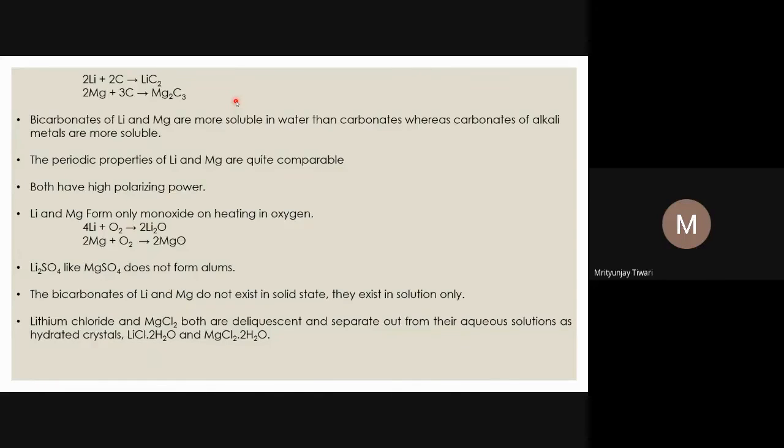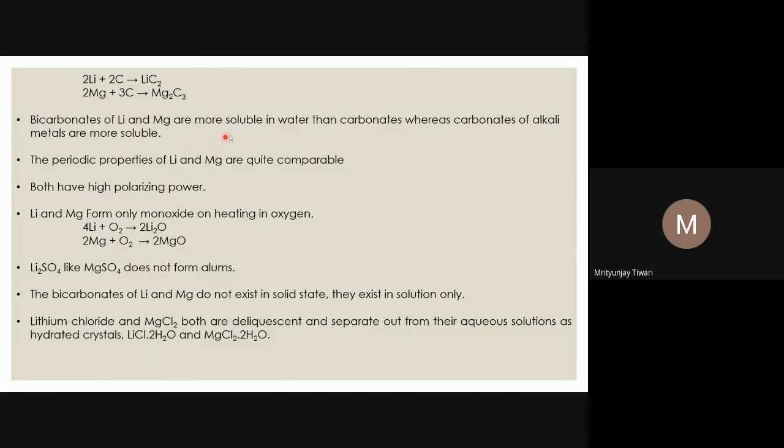The valency of carbide was not explained by the valence bond theory, we explained it from the molecular orbital theory. So carbide's valency is 2, and it forms Mg2C3. Magnesium also forms carbide, like lithium forms carbide. However, other alkali metals do not react with carbon to form carbide. Only lithium reacts with carbon to form carbide. So here the property of lithium departs from the alkali metals, but it resembles the property of magnesium. We call this the diagonal relationship.